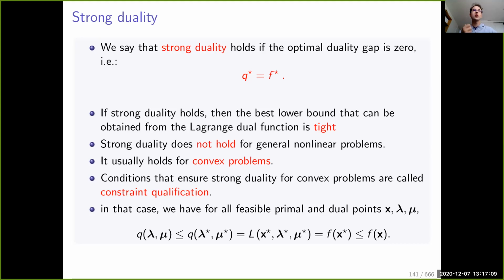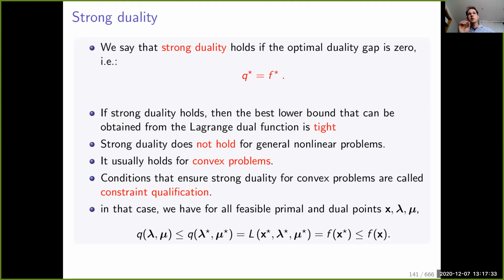And this is really important because it is through these relations that we are going to get interesting relations between the primal and dual variables. So if strong duality holds, the best lower bound that can be obtained from the Lagrange dual function is tight. We have that the maximum of the dual is exactly the minimum of the primal.